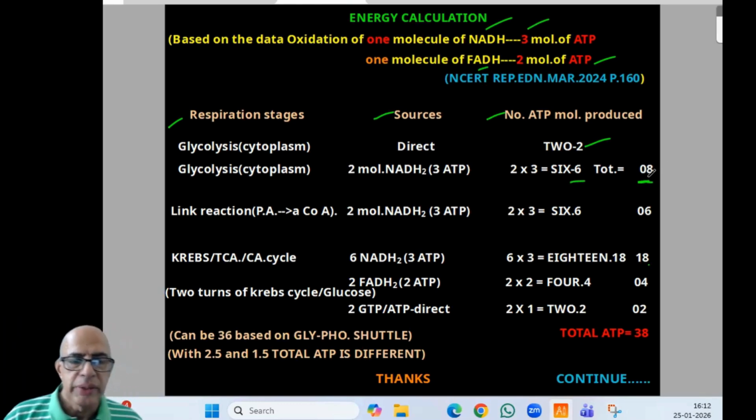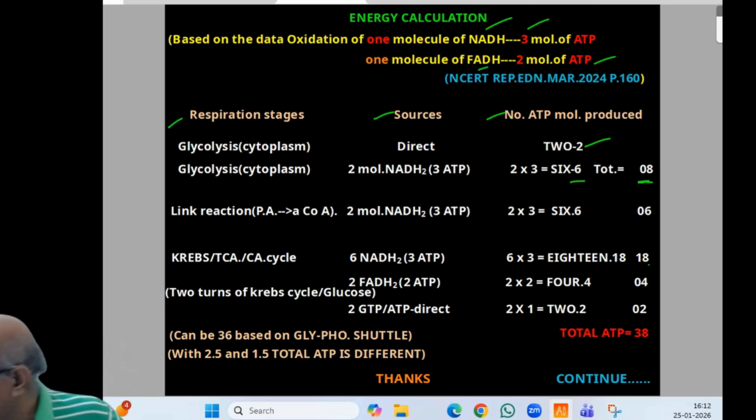Now the link reaction, pyruvic acid to acetyl coenzyme A. 2 molecules of NADH2 will be produced, because one link reaction for the first pyruvic acid and a second link reaction for the second pyruvic acid, starting from 1 molecule of glucose. So 2 more NADH2, each giving 3 ATP, so 2 into 3, 6. I think that is clear.